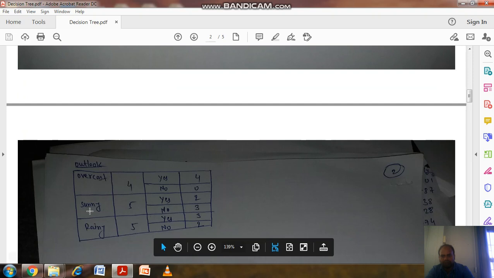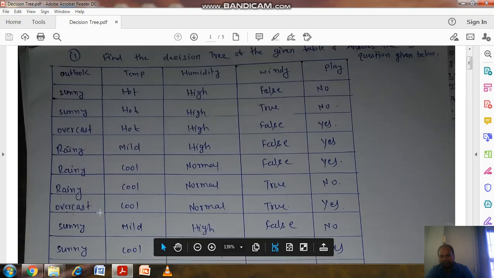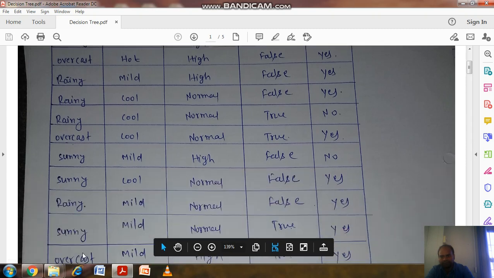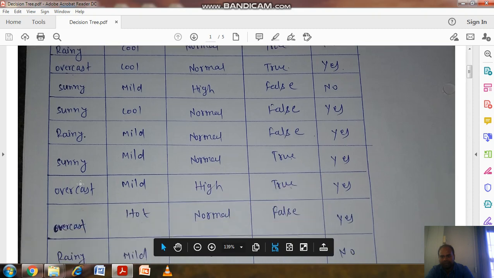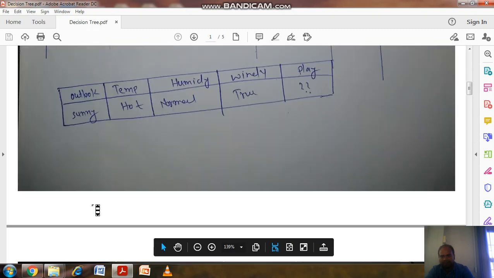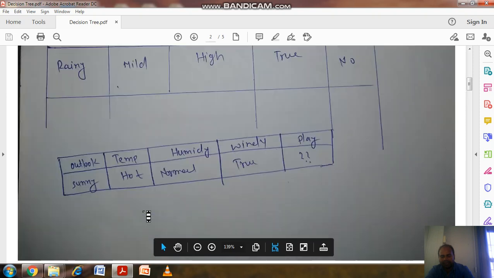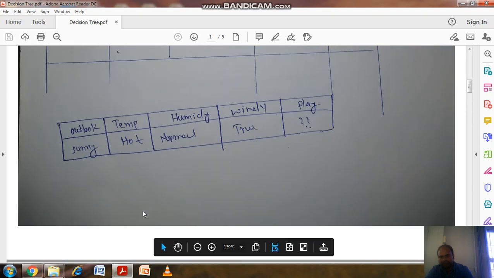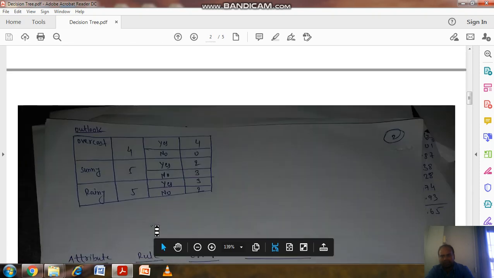Again sunny: in the outlook, sunny has occurred how many times? 1, 2, 3, 4, 5. 5 times sunny has occurred. So total 14 cases: overcast 4, sunny 5 times, and the remaining 5 times is the rainy situation.